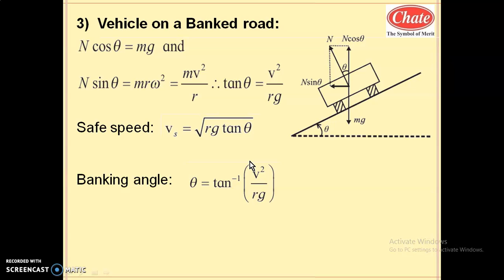Let us study the next case, that is vehicle on a banked road. So this is called the banking of road. Why is the banking of road essential? Here we have studied that a two-wheeler rider, cyclist or motorcyclist leans inward to overcome the centrifugal force, because centrifugal force may topple or skid the vehicle radially outward whenever the vehicles are moving beyond a certain speed. So unlike two-wheelers, three-wheelers and four-wheelers cannot lean inward.